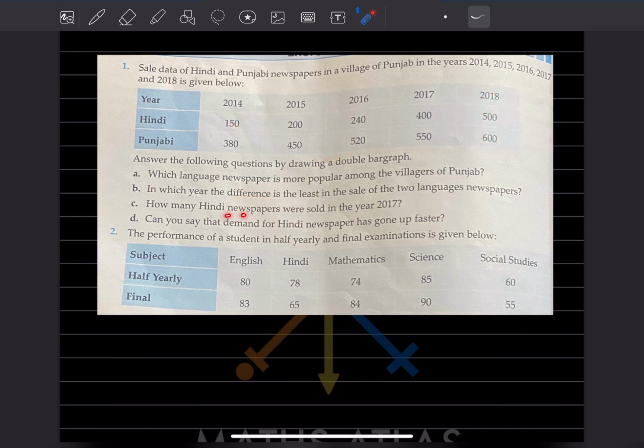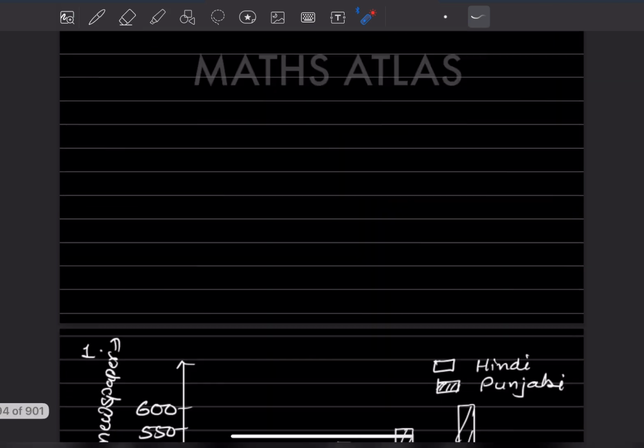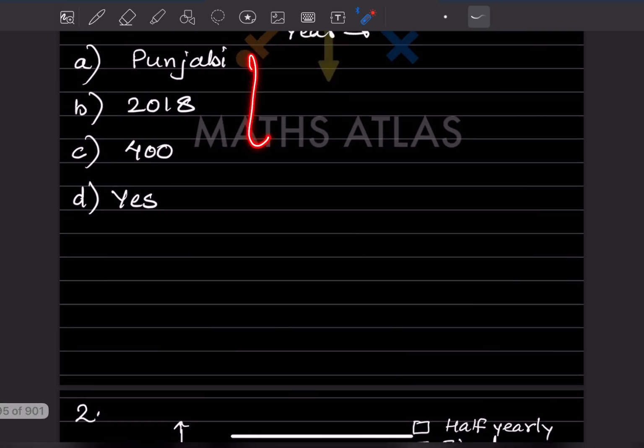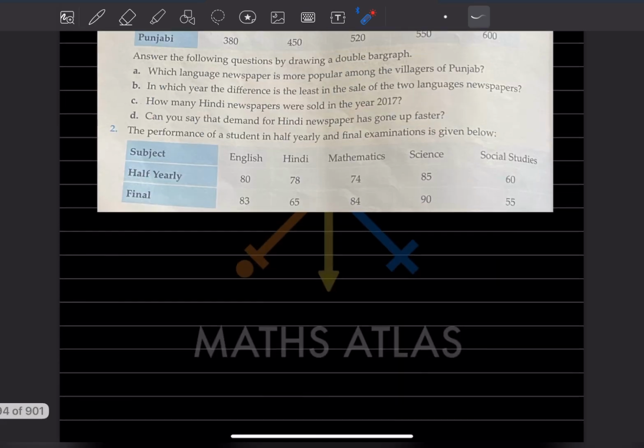How many Hindi newspapers were sold in the year 2017? So that was 400 Hindi newspapers. Can you see the demand for Hindi newspaper has gone up faster? So now you can see this is 150, 200, 240, 400 and 500. So yes, every year the demand is increasing. So these are the answers given over here. Now let us see the next question here.